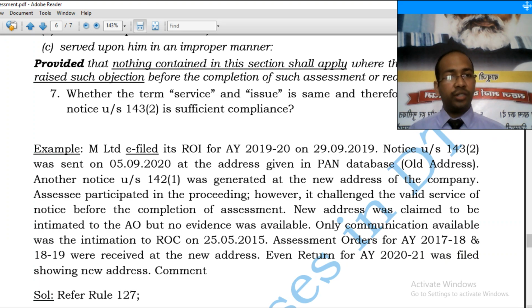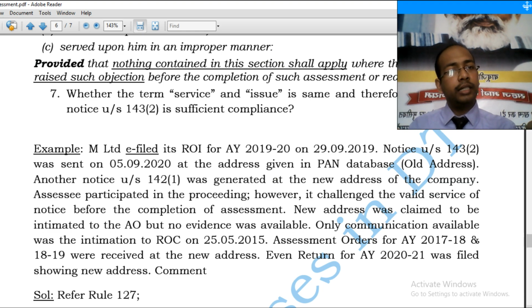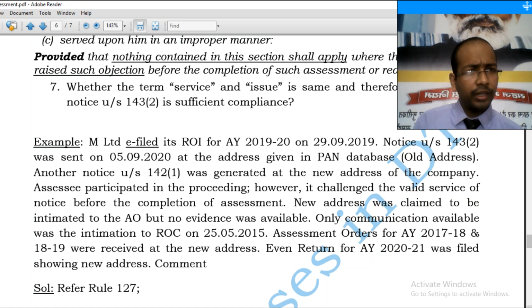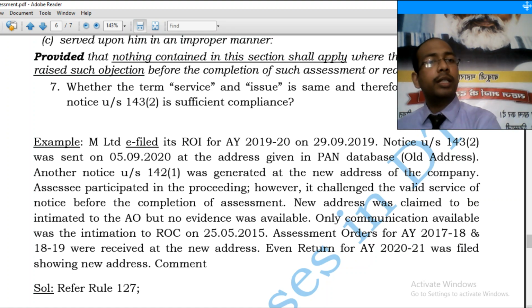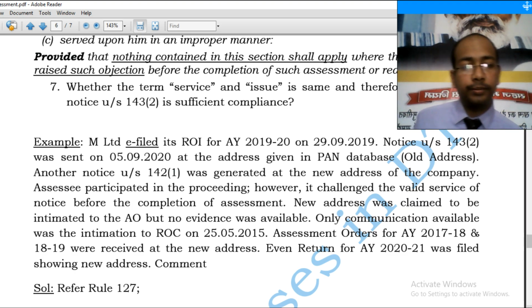The Honorable Supreme Court says, had it referred to it in the light of new ITBA module, because in the old postal method the judgment would have been no. Though assessee has not updated the PAN address, you should have taken due diligence, referred to his latest returns, and you were issuing notices or you were issuing communications 143(1) for the latest assessment years on the new address. Therefore, in the postal system, this case law will not be applicable. This is applicable only when the notices are being generated through ITBA module.